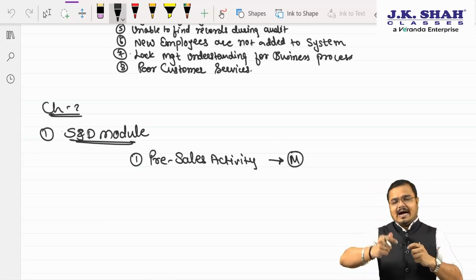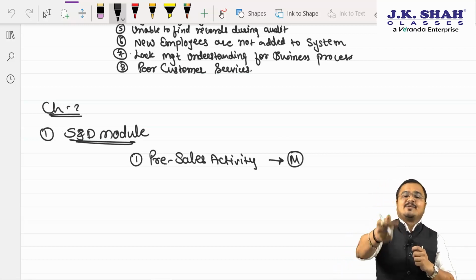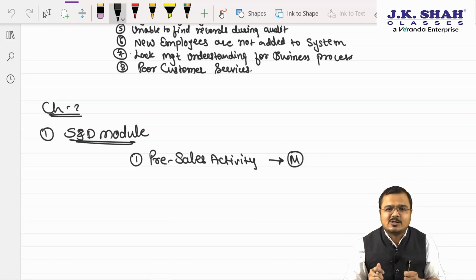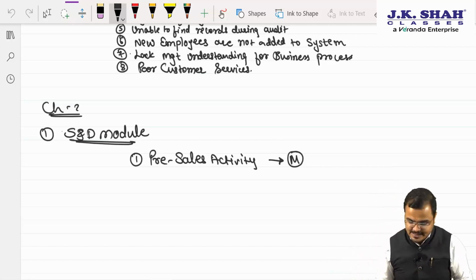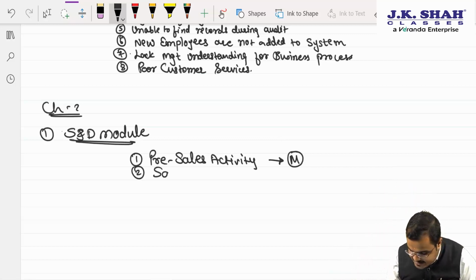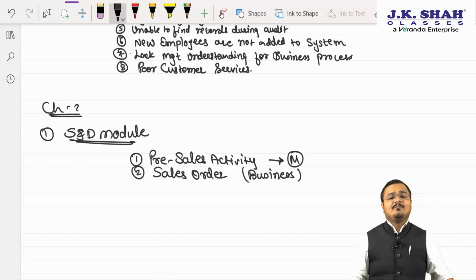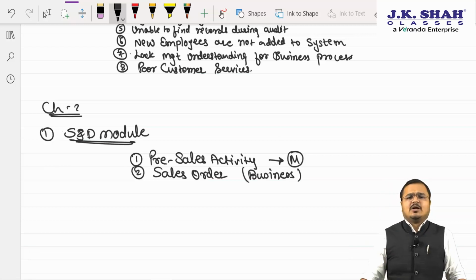So people, I am getting the purchase order, but what am I supposed to do? Sir, you are supposed to do the sales. So which document does the businessman create? Sir, sales order. So the second activity comes to what? Sir, sales order. Sales order is a document which is created by the business organization once he gets the confirmed purchase order from the customer.